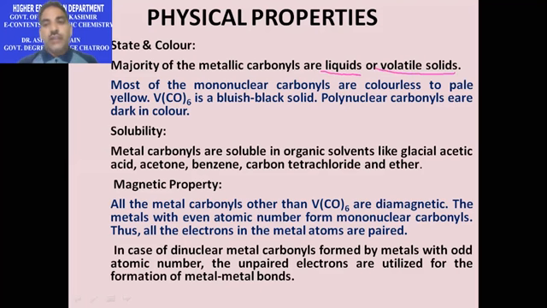And as far as color is considered, except hexacarbonyl vanadium, all mononuclear carbonyls are colorless to pale yellow, whereas hexacarbonyl vanadium is bluish black and other polynuclear carbonyls are dark in color.